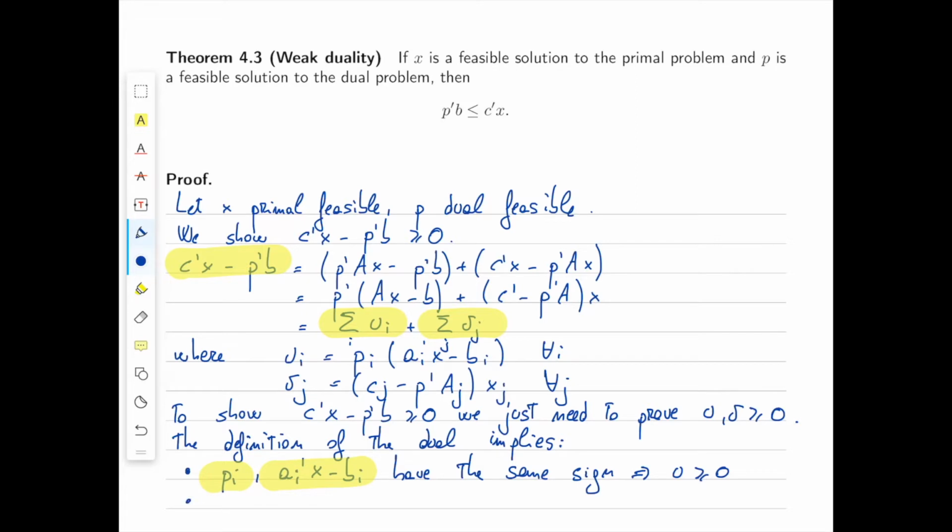Similarly, from the definition of the dual, we have that c_j minus p transpose A_j and x_j have the same sign. And this implies that v is greater than or equal to 0. And this concludes the proof of weak duality.